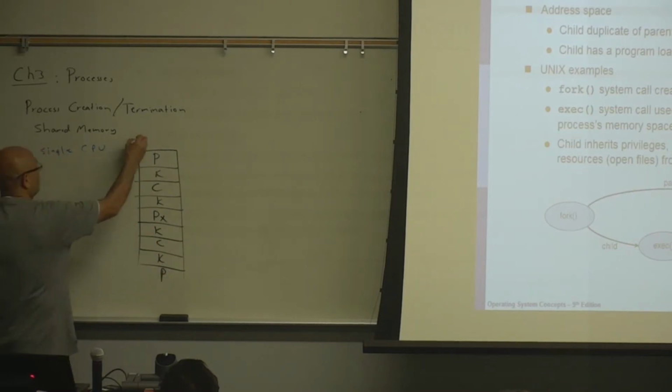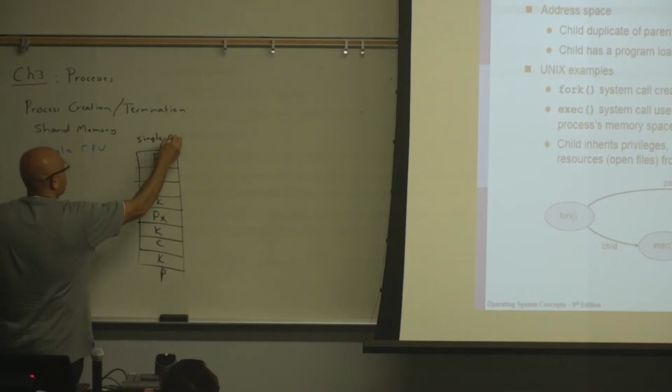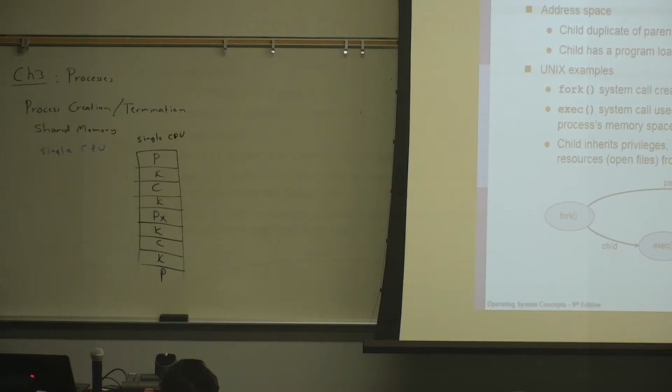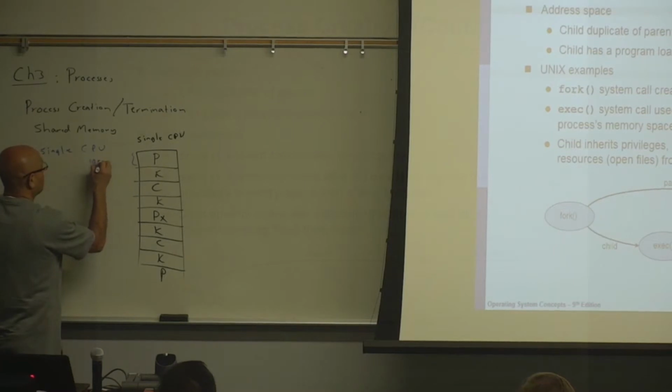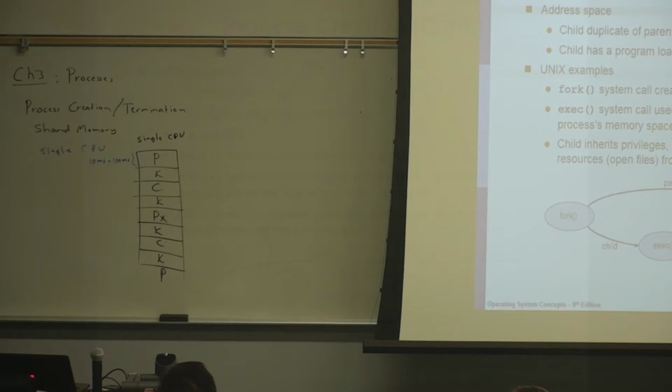So if you have a single CPU, how long is this time quantum, by the way? As we will see, the time quantum that each process gets on the CPU is going to be in the 10 millisecond to 100 millisecond range, which means that it's a small fraction of a second, so multiple context switchings are going to happen in 1 second, which means that it's something that you will not feel.